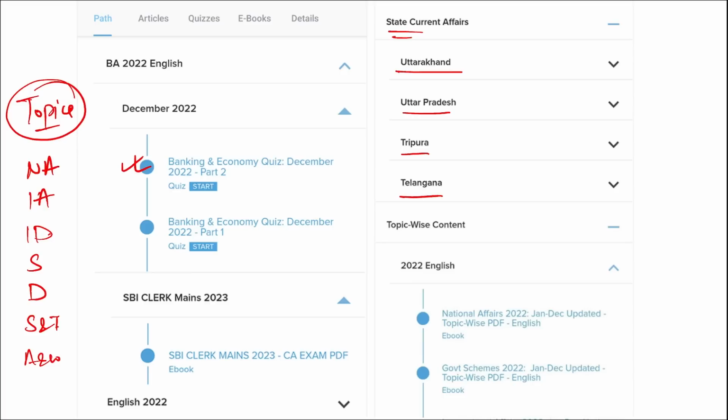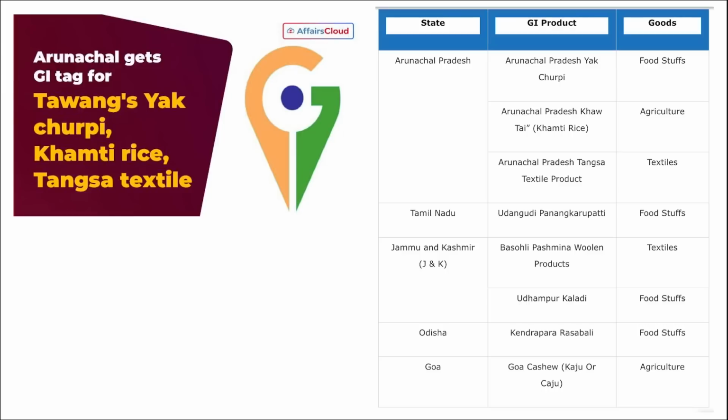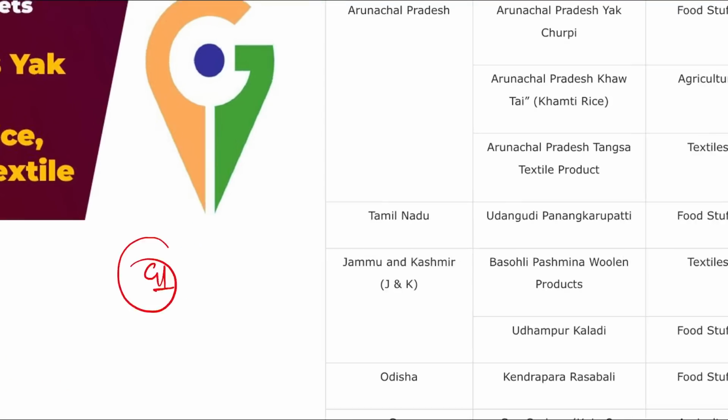Hello everyone. So in this video we will be discussing important current affairs of 8th and 9th of October. The session will be quite interesting. So let's start with our session. First we are discussing some GI tags, right? Remember, GI tag awarded to 8 products from Arunachal Pradesh, from Tamil Nadu, from Jammu and Kashmir, Odisha and Goa, right? And we will be discussing these 8 products. They will be quite beneficial, right?